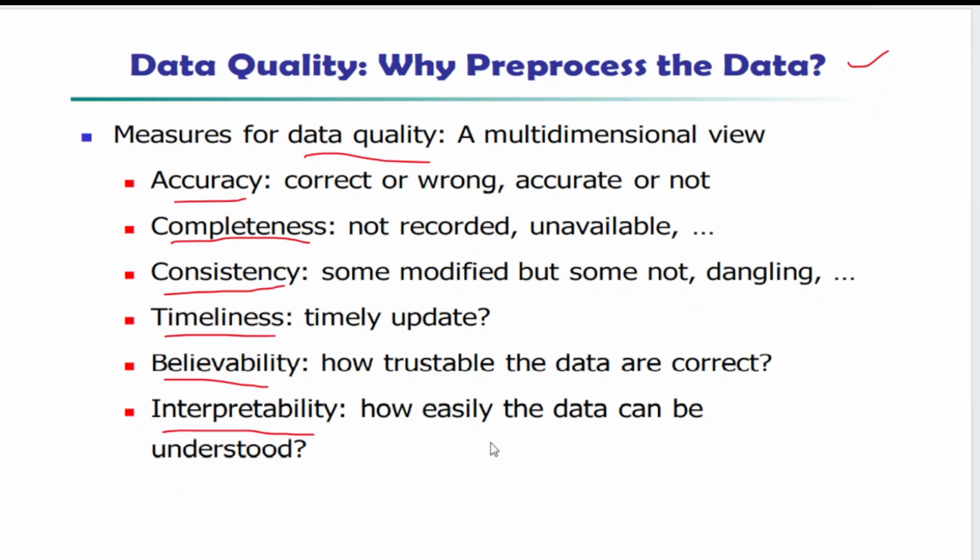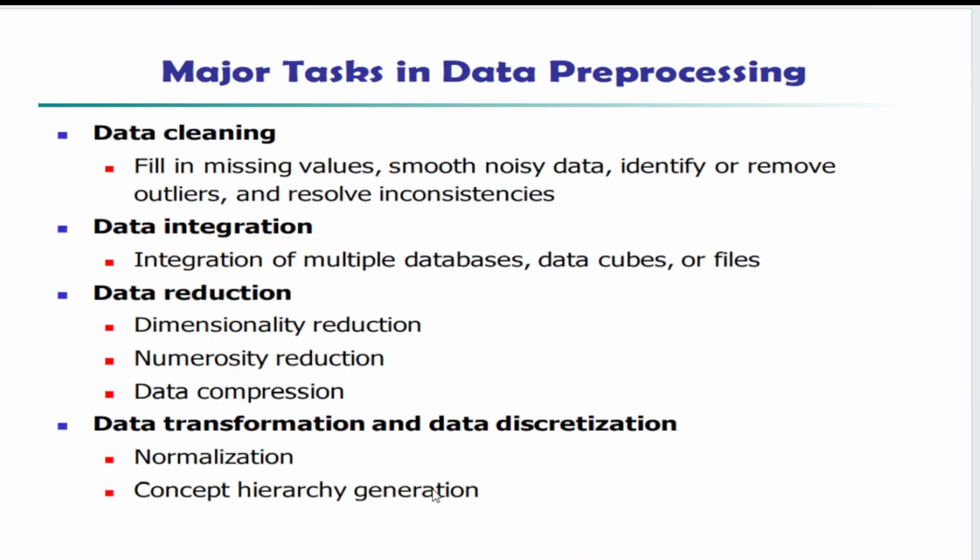I will check in all the multiple perspectives and then I will go for the analysis. If my entire data set is correct, then only I will go for the data analysis. So that's why the first step in any process is data pre-processing here.